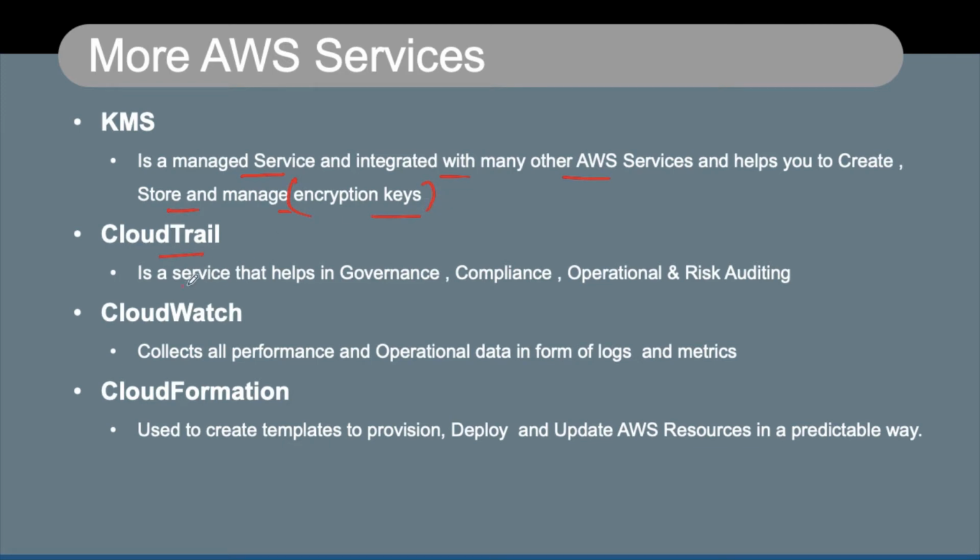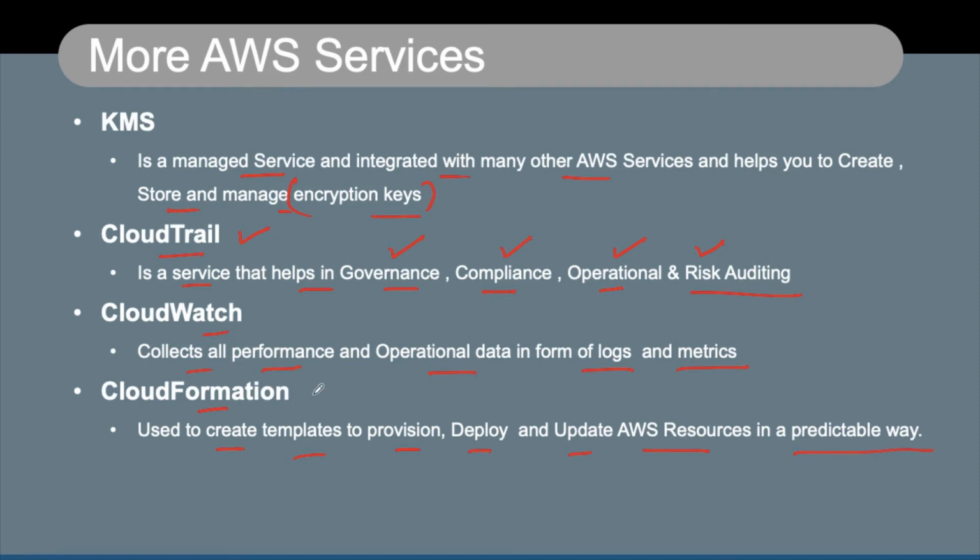CloudTrail is a service that helps in governance, compliance, operational and risk auditing. So whenever we want to have some auditing related to governance, compliance, operational and risk auditing, then we can go with CloudTrail. CloudWatch collects all the performance and operational data in the form of logs and metrics.